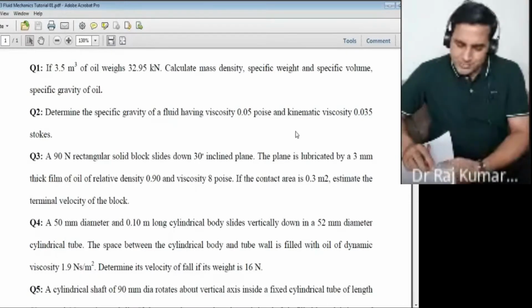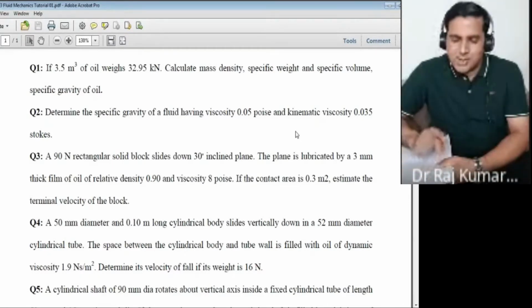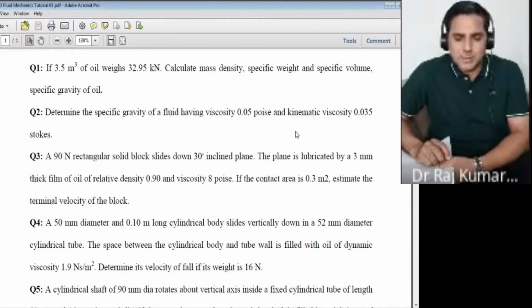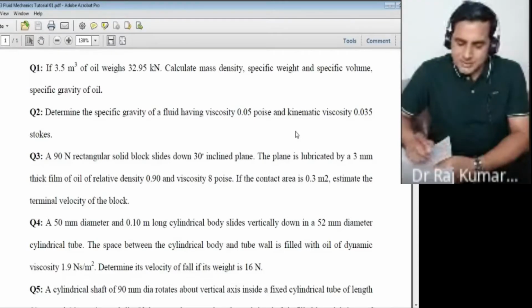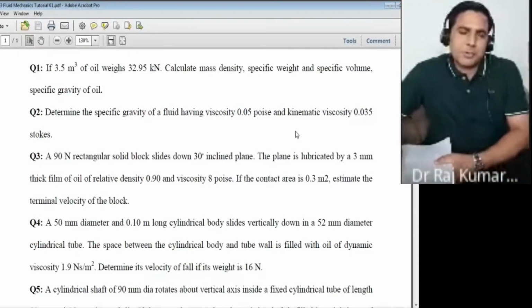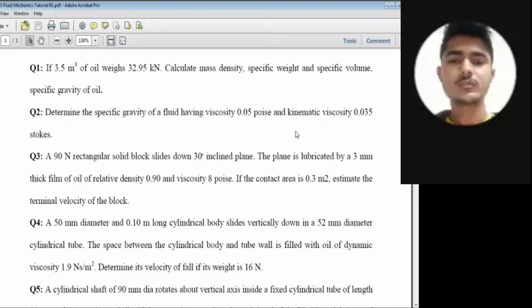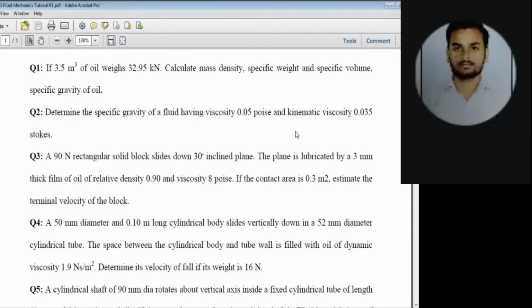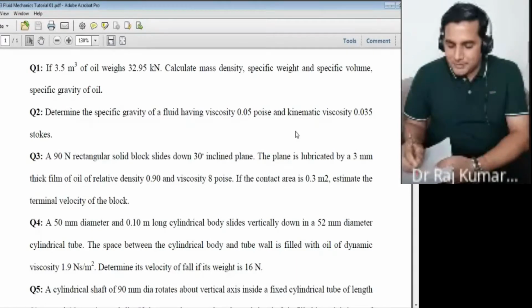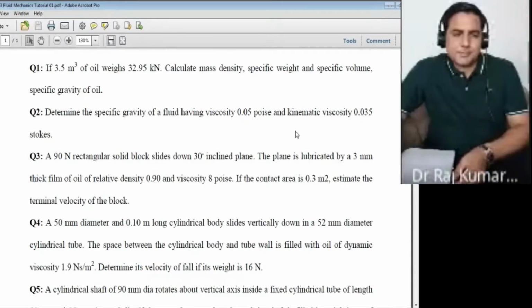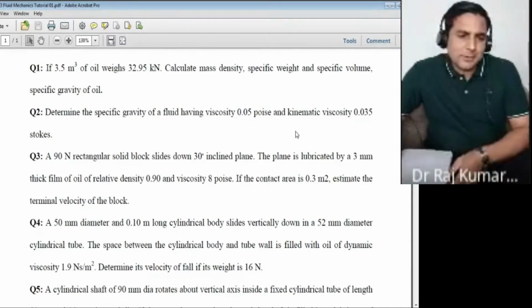So you have kinematic viscosity, you have the viscosity, but you want to find the specific gravity. So you want somehow the density. So density will come from these two correlations or not? Yes, sir. Specific gravity would be that rho upon rho of water, right? Yes or no? So that way you can solve this question number 2.